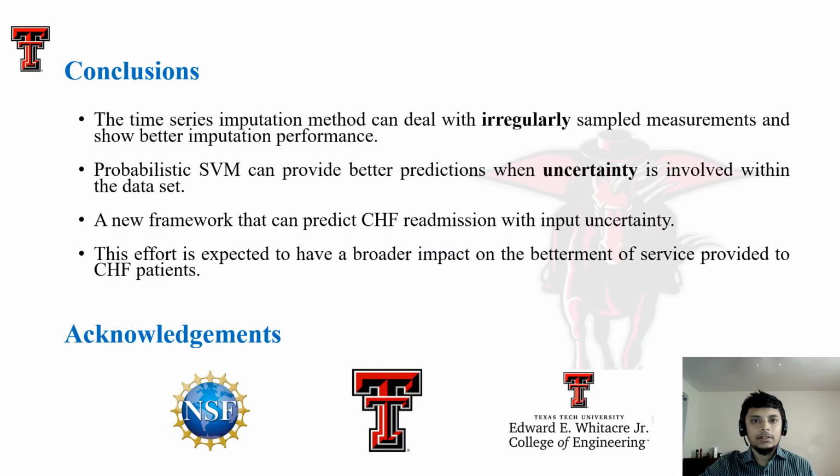So far, we have presented a multivariate irregularly sampled time series imputation for EHR and an effective uncertainty propagation model to assess the readmission risk of CHF patients. The research implication of this study can be broad. Multivariate time series imputation is vital for complex processes. This study reveals that time series sensitive data imputation is quite challenging and many of the well-established methods are not yet capable to handle it properly. Multivariate imputation and prediction with uncertainty can be used not only in EHR data analysis but also in retail, marketing, industrial applications, and many other sectors.